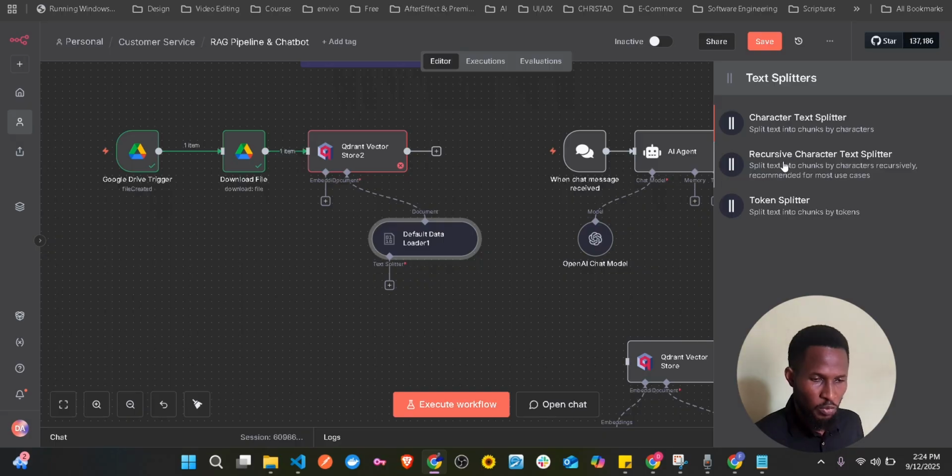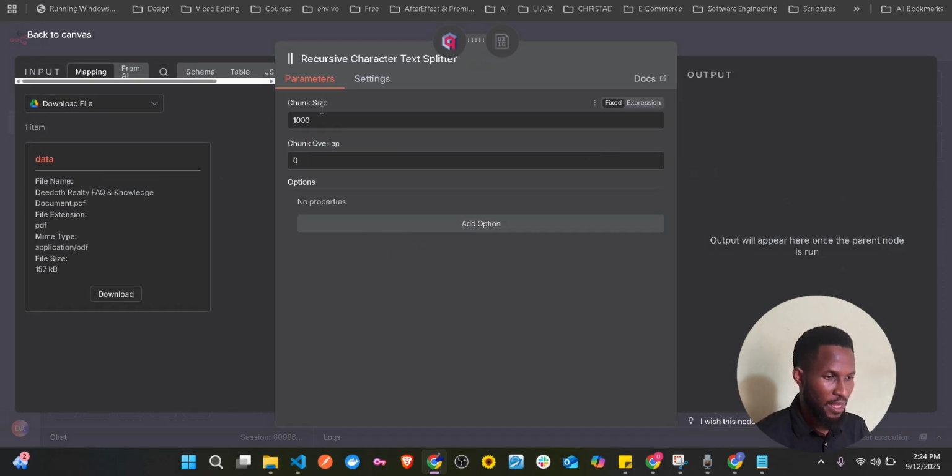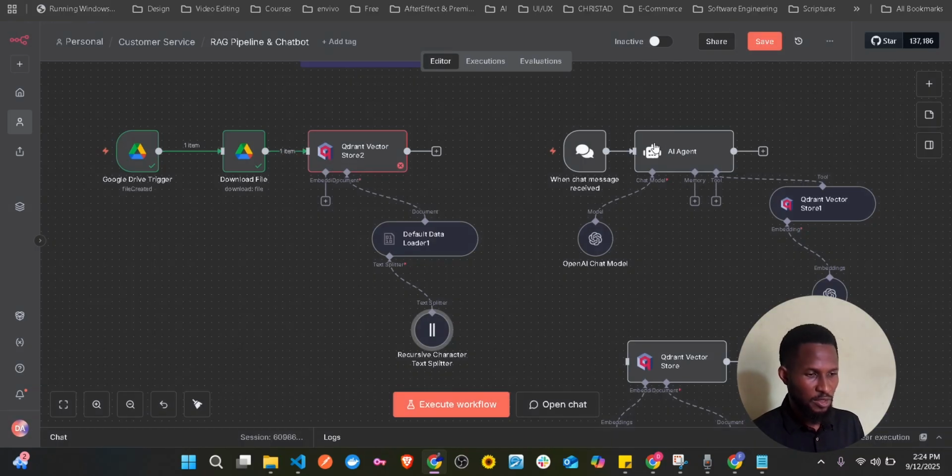Then we're going to use the recursive character text splitter, and then yes, chunk size, let's say 1000 is fine, it's great. And chunk overlap, we don't need any, so let's just leave it this way.